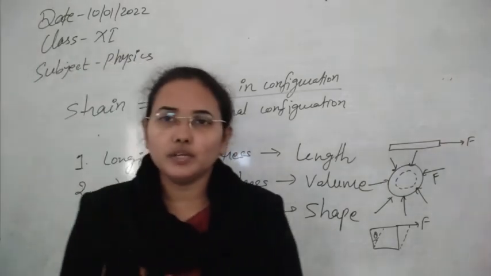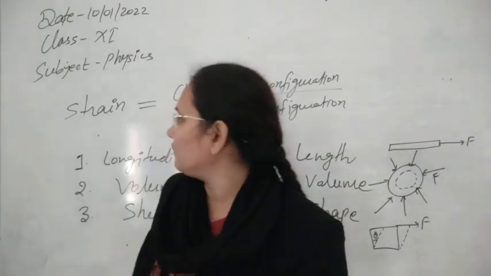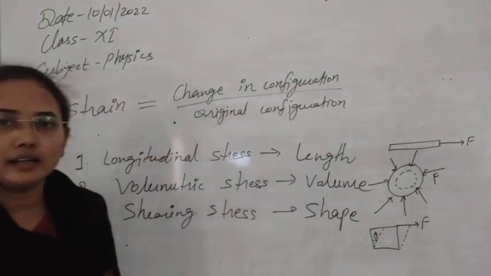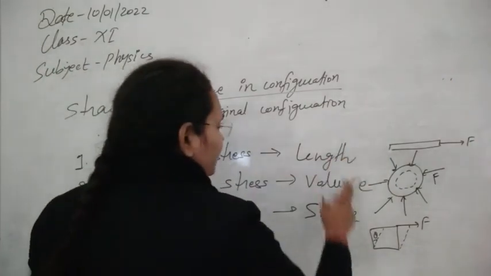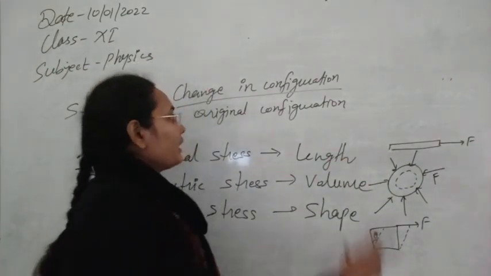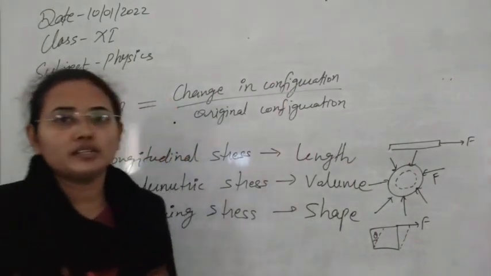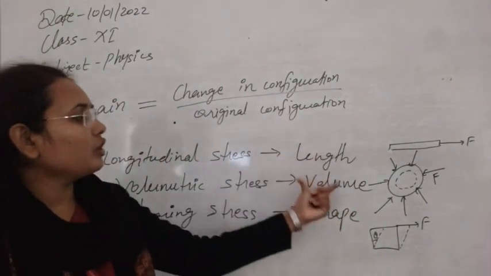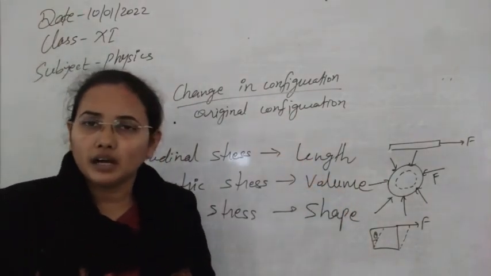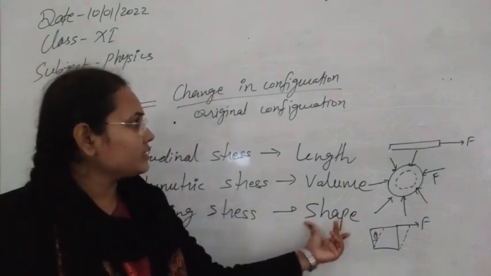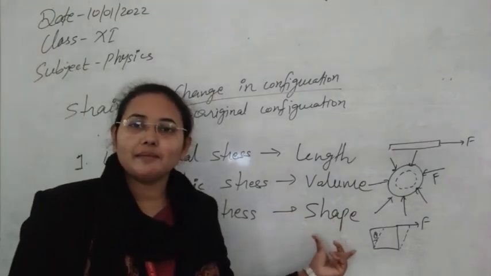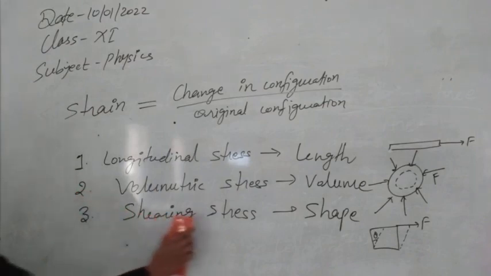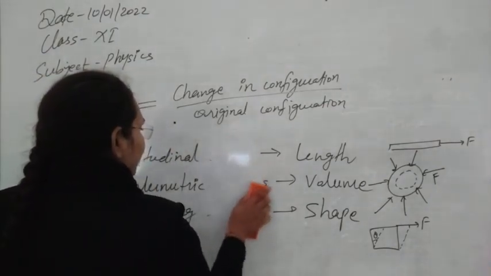So configuration includes 3 topics, that is length, volume and shape, and the 3 topics are written here. Now in the first case, if there is the deformation in length, according to this concept, the definition should be change in length upon original length. For volume, the definition should be change in volume upon original volume, so that we can know how much volume is changed. Third one, the change in shape upon original shape. So it means we can also have 3 types of strain depending on the change here.